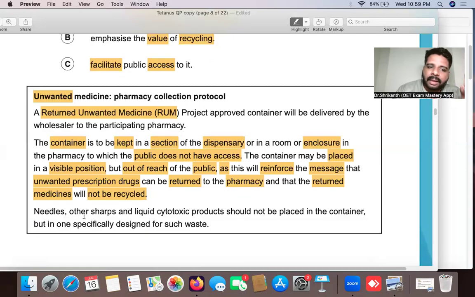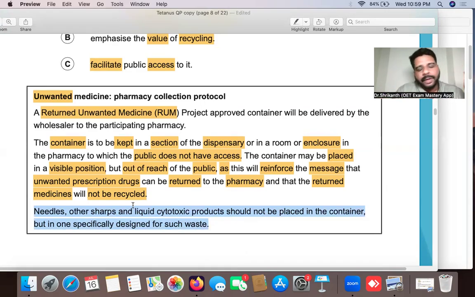Now see, and now you see over here, there is no need for you to read the sentence. See, you can save some time, you can save some energy like that. So this sentence over here, there is no need for us to read it, but just for the sake of confirmation, we can just glance through it. So here they are telling needles, other sharps, and liquid cytotoxic, means dangerous products, should not be placed in the container, but in one specifically designed for such waste. So this is a distractor statement that is not going to help us in any manner.